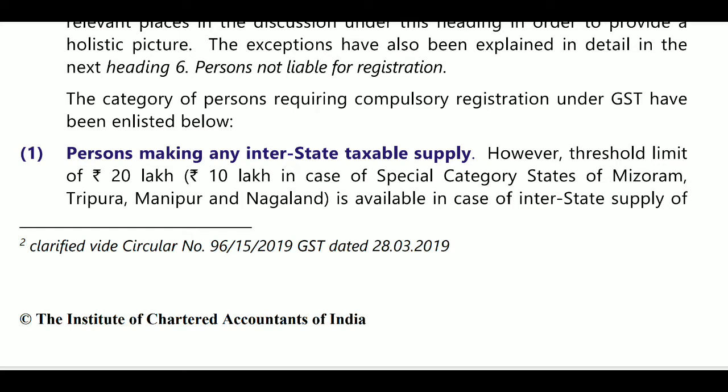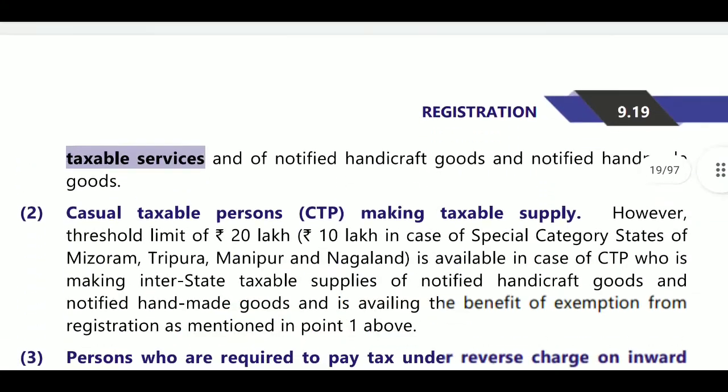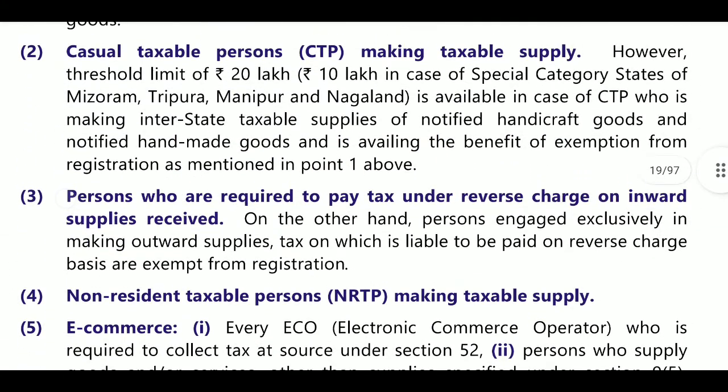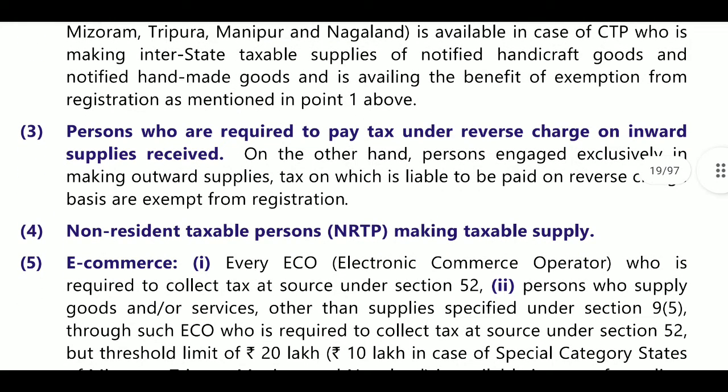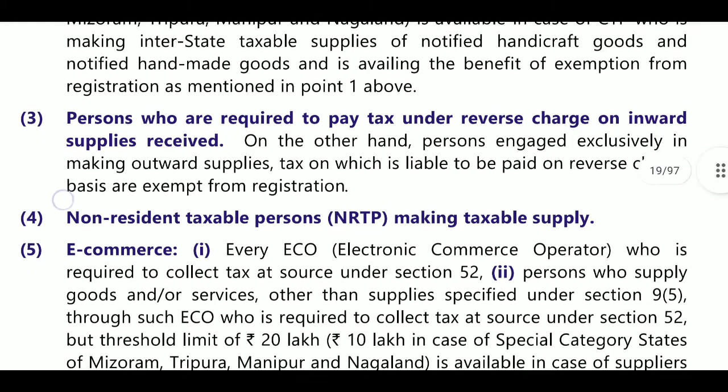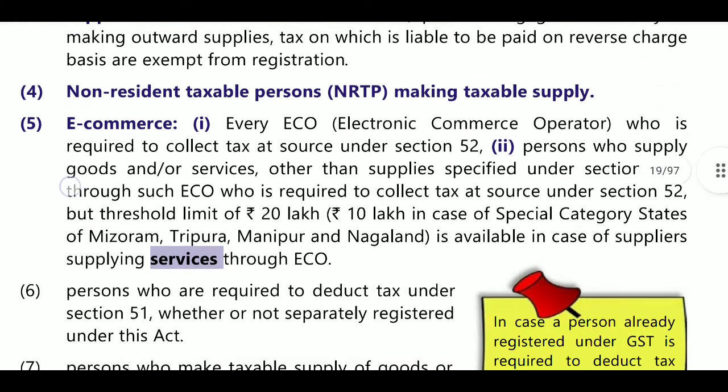Next, casual taxable person: if he deals in handicapped goods, then we will see the turnover, otherwise we will get registration directly. Next, a person under reverse charge mechanism gets the registration. Next, non-resident taxable person, NRTP, making taxable supplies gets registration.